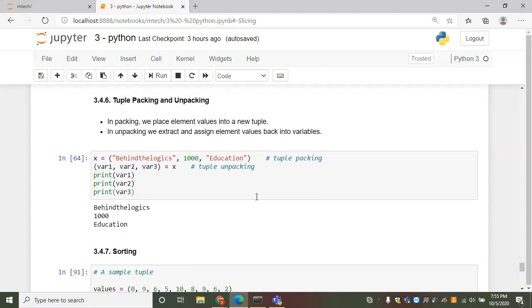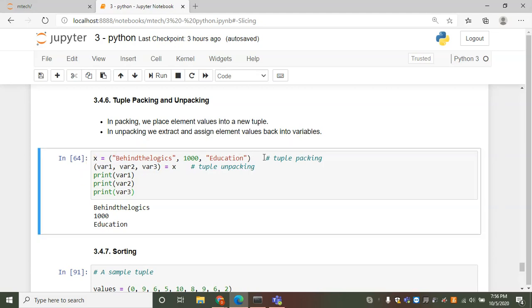Now tuple packing and unpacking. In packing, we place element values into a new tuple. Packing is nothing but constructing a new tuple. In unpacking, we extract and assign element values back into variables. For example, x equals to a tuple of values 1000 and education. This is my tuple. This type of creating a tuple is tuple packing.